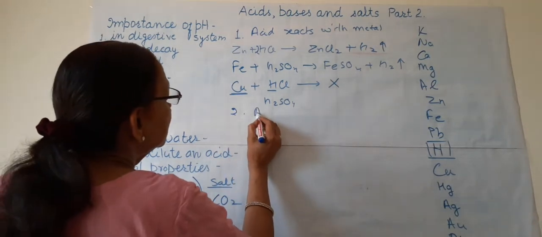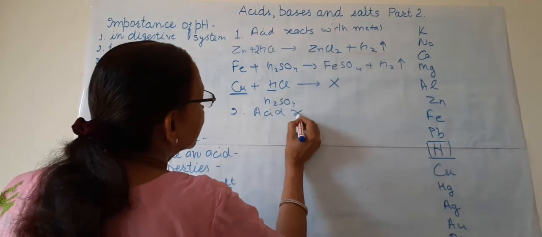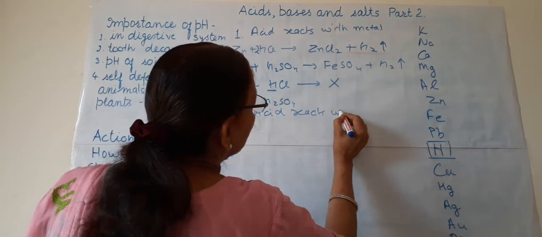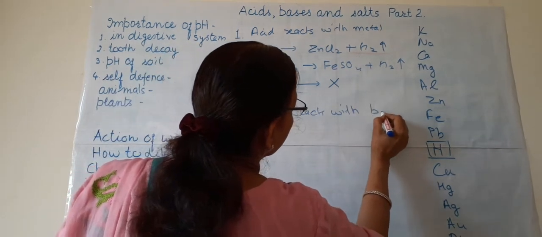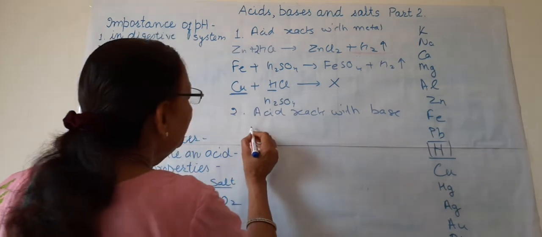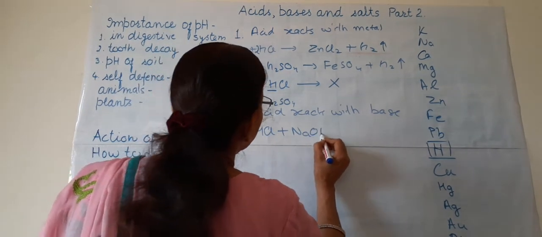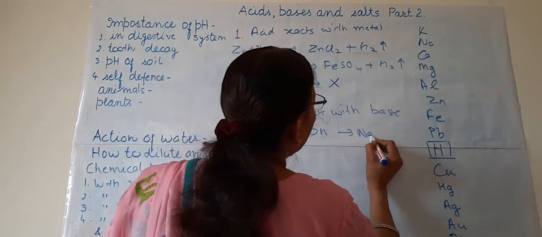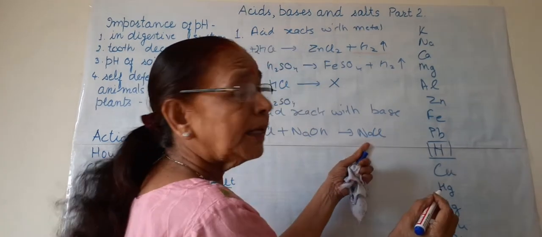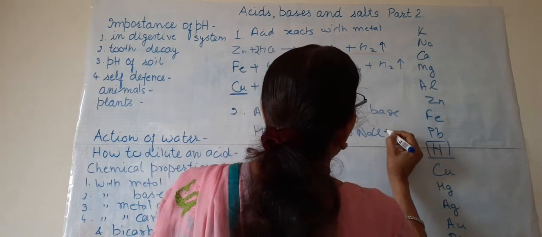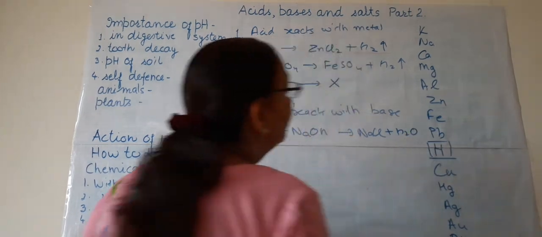Now the second is when acid reacts with a base. Again salt is formed. We can take HCl plus NaOH. So the salt NaCl, common table salt, is formed and water is formed.